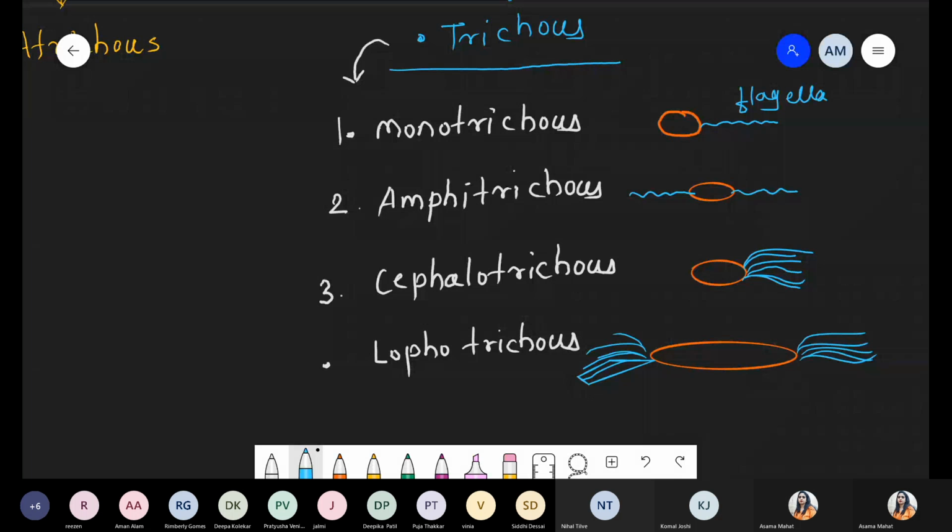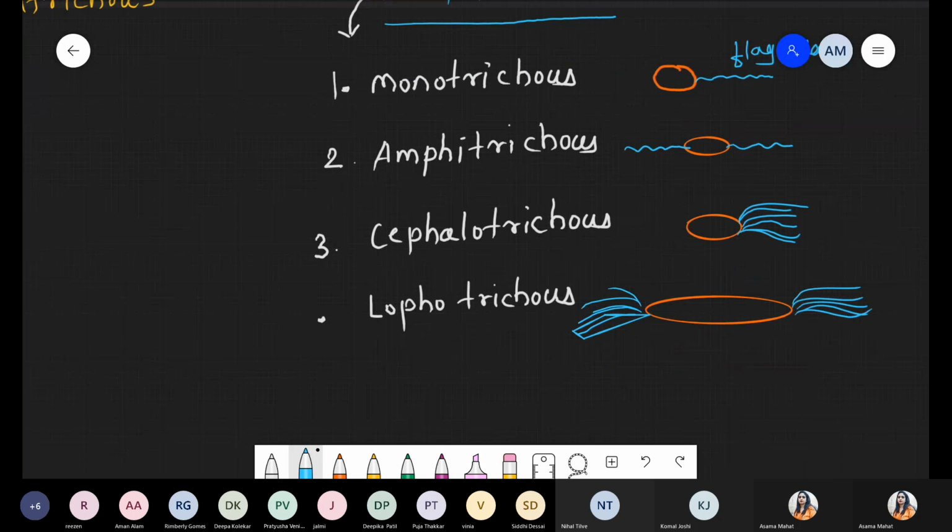But what is the exact position? The flagella are present at both ends. So such a condition is called lophotrachus. Many flagella are present but in two opposite directions. And the last one, the fifth one, which was already asked in your examination, is peritrachus.